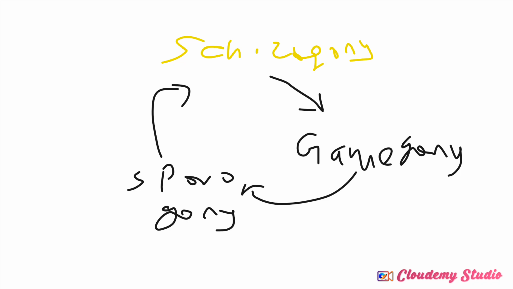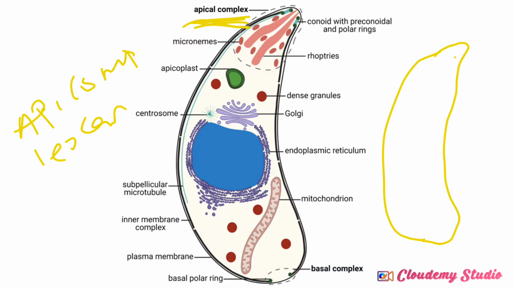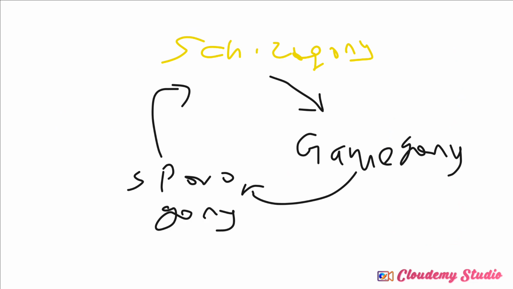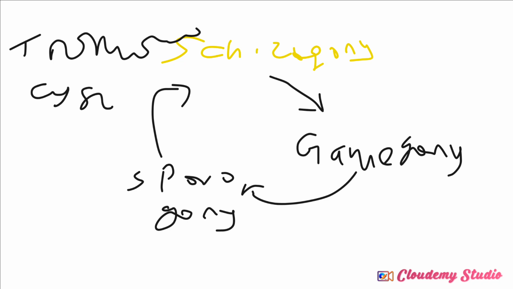Now, I've described what Toxoplasma gondii is. This is the structure of Toxoplasma gondii under the microscope. Curved or arc shape. Can you see? It is curved, with an apical complex on the top. And they use the apical complex for attachment to their host. I've already mentioned that they exist in three forms: the trophozoite, the tissue cyst, and the oocyst. So these are the three forms that they exist in.